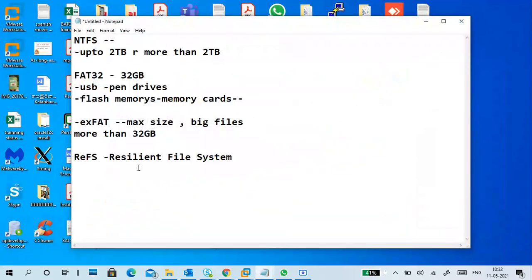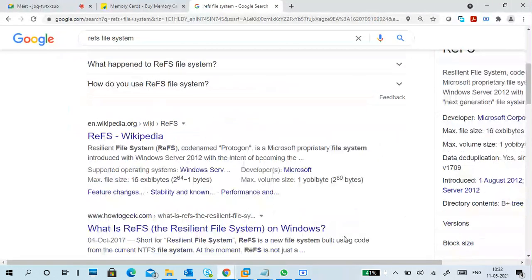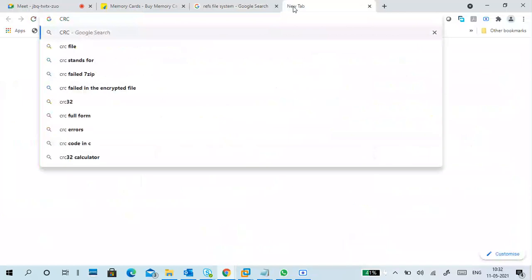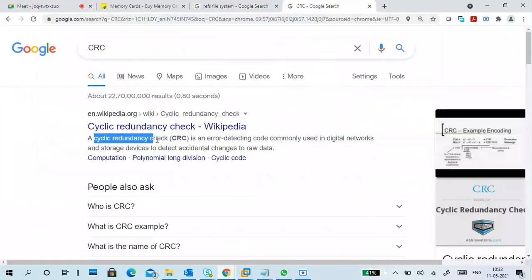So resiliency is there. ReFS uses CRC. What is CRC, guys? No idea? CRC, guys. Cyclic redundancy check.